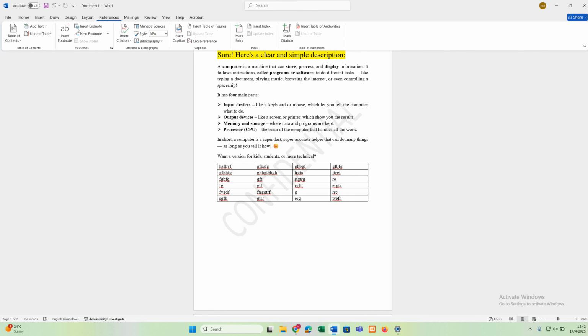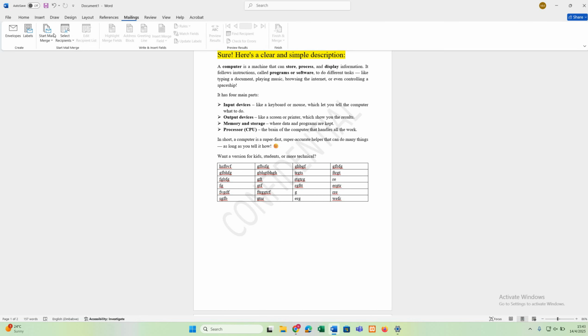Then on referencing, this is where you insert endnotes, footnotes, and also your table of contents. For those in the library, you can insert citations, you can insert table of figures, and so on. For example, those who are doing dissertations, this is where you can get some other stuff for your dissertations, mailings.